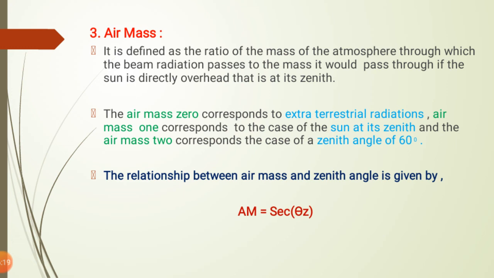There is a relation between air mass and the zenith angle. The relationship is given by air mass equals sec of theta z, where theta z is the zenith angle and AM is the air mass. That means air mass is equal to sec of theta z. This is the relationship between air mass and zenith angle. So these are the three concepts which are important for solar radiation.